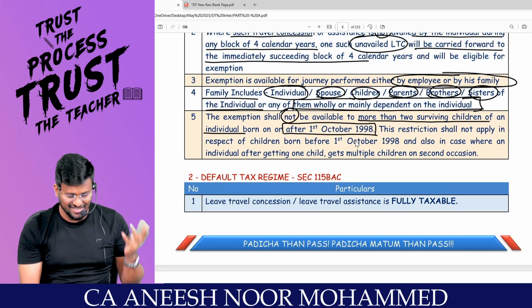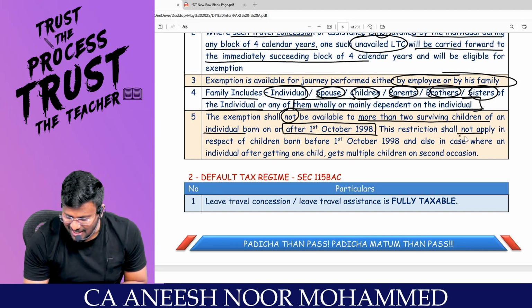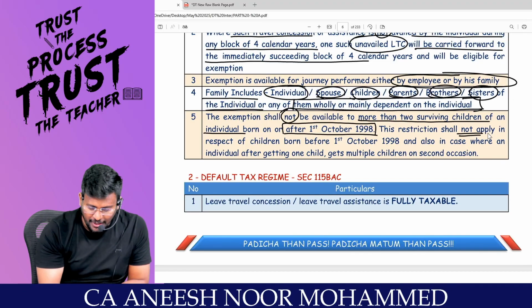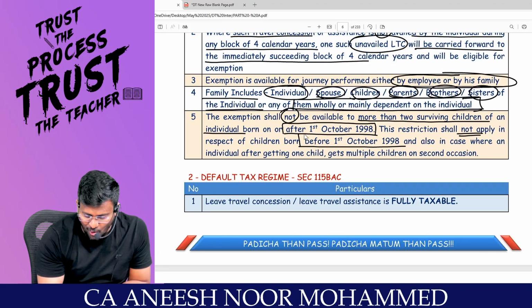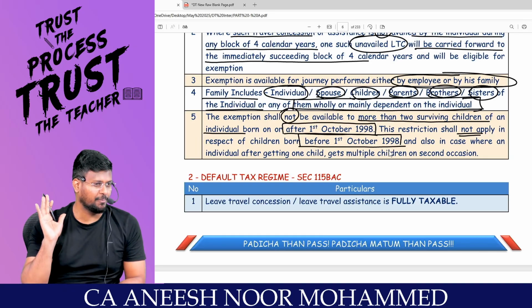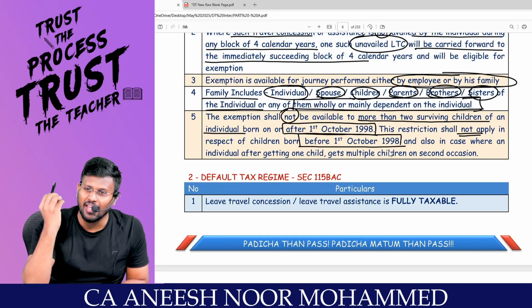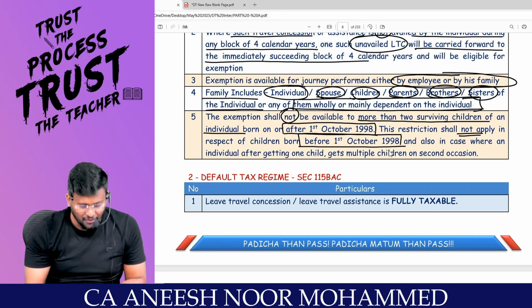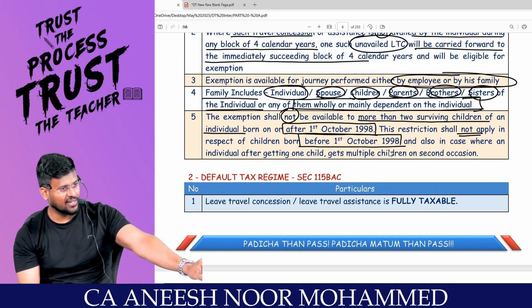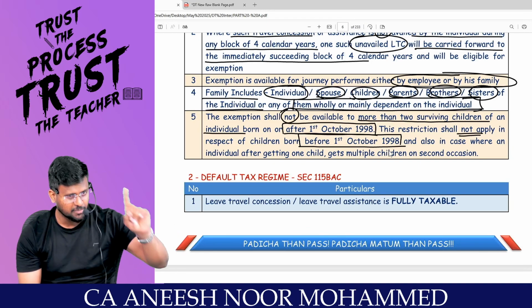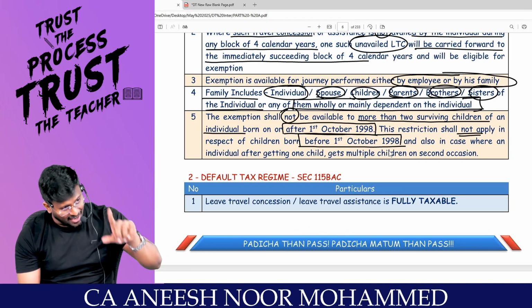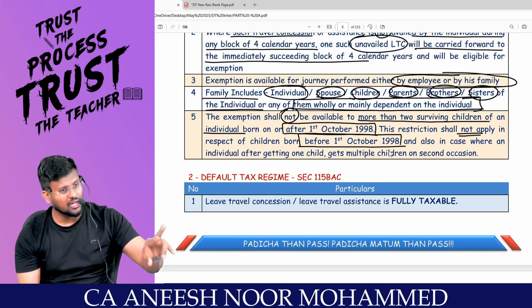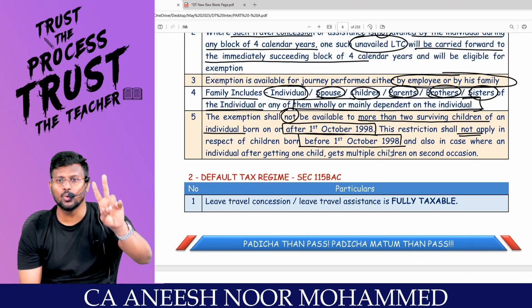This is the Act. This restriction shall not apply in respect of children born before 1st October 1998, no problem. So you can have any number of children before 1st October 1998, but after 1st October 1998, you should not have more than 2 children. This is my first point. If you have more than 2 children, the exemption will be restricted to 2 children.